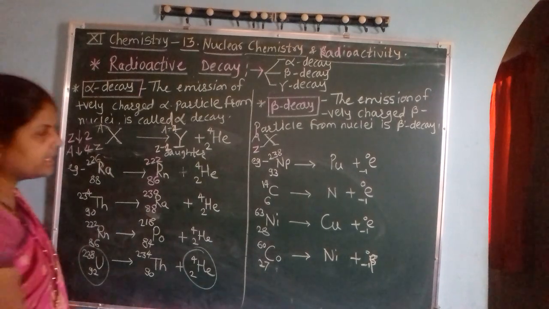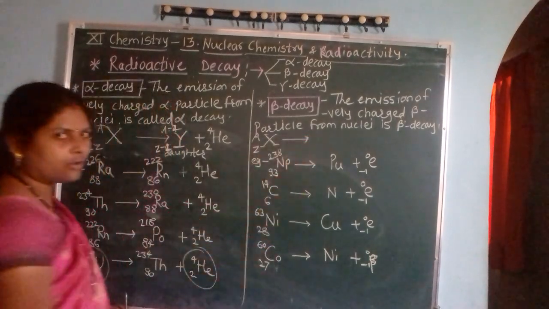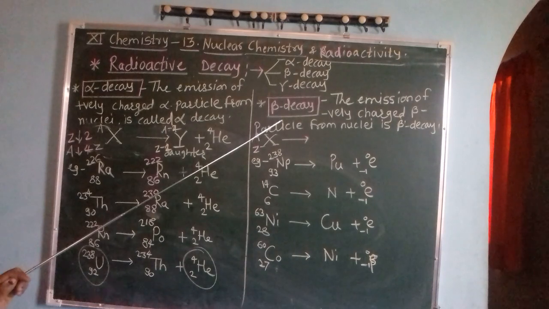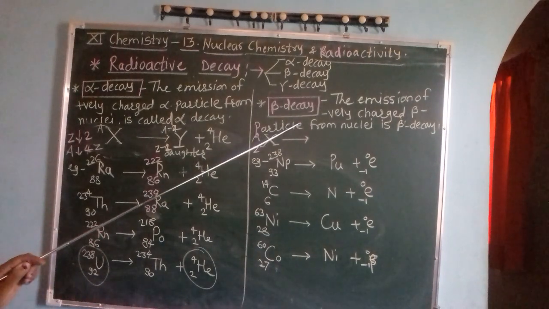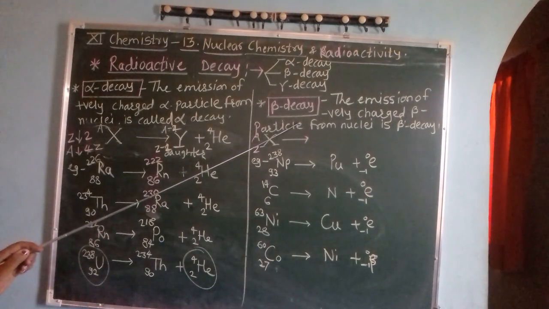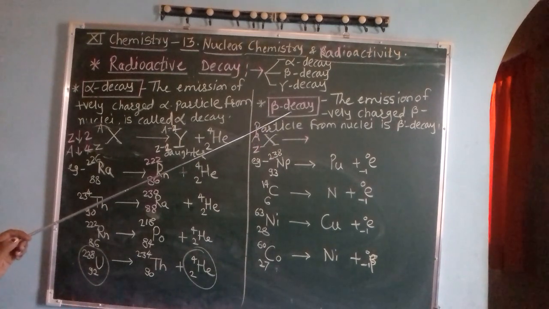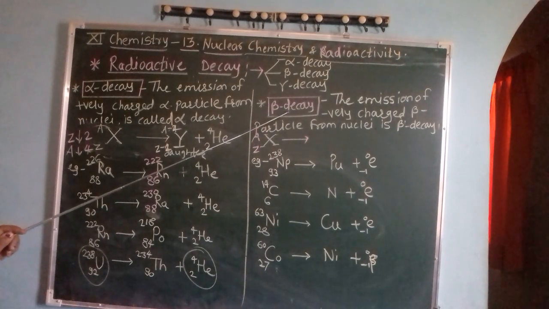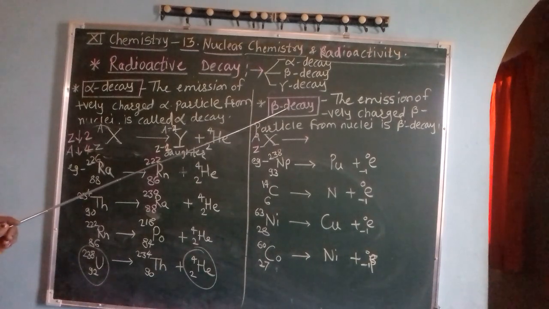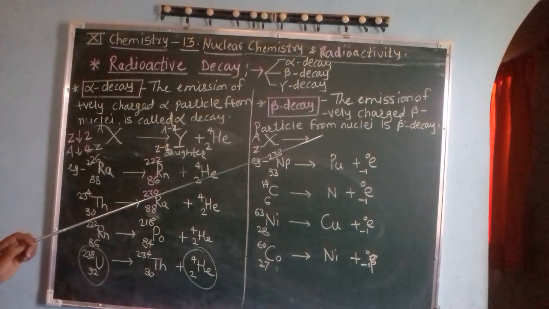From such a nuclei, if there is emission of beta particles, we know that beta particles are fundamental particles. These are negatively charged particles, which is nothing but electrons, and the mass of an electron is negligible.